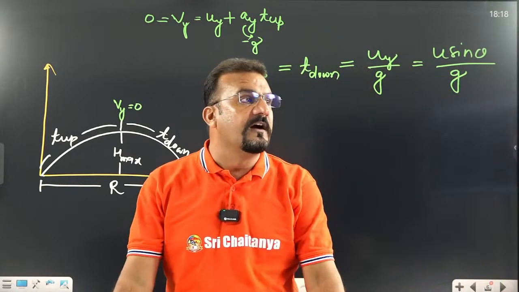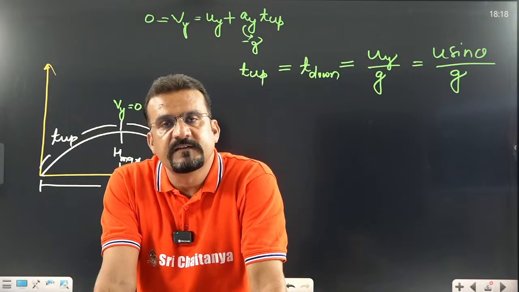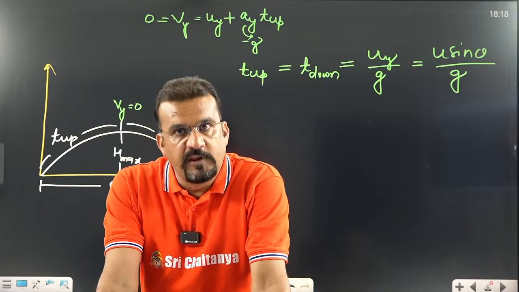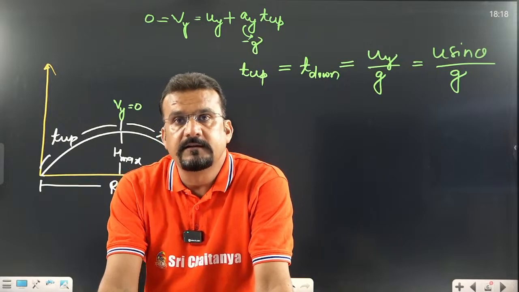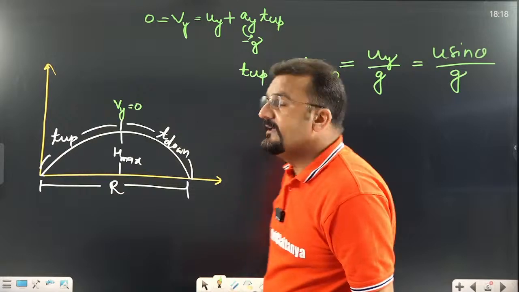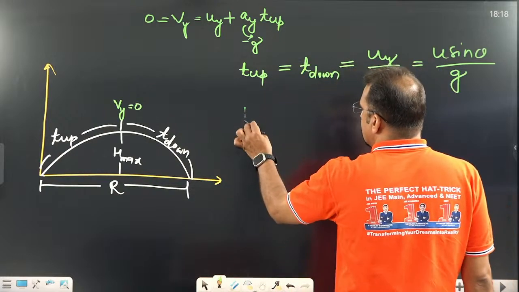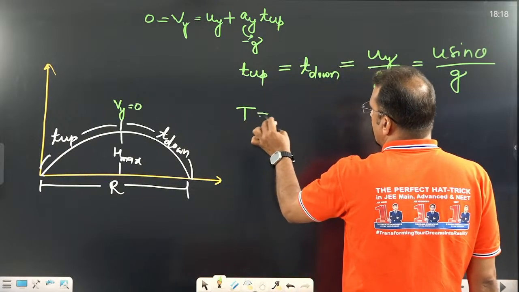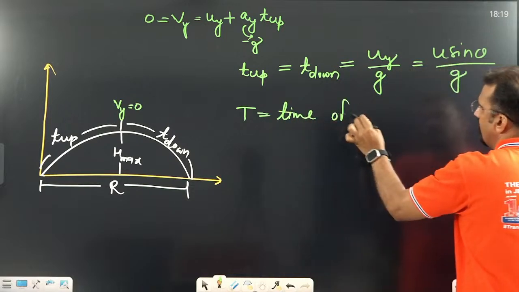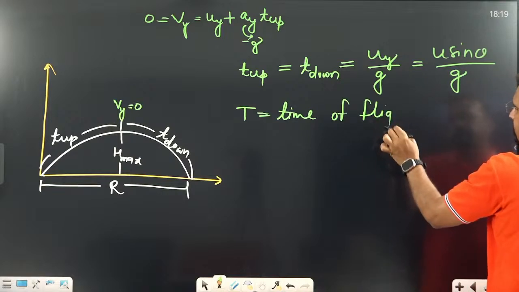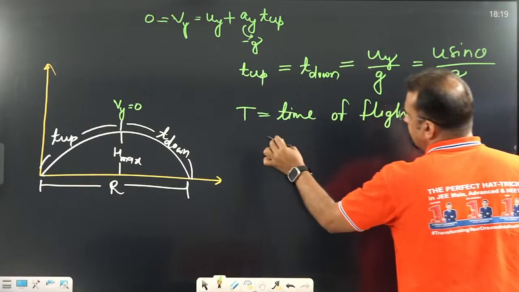But in our exam, most of the time they are interested in time of flight. Time of flight means the time in which that projectile is in the air. What is that time? Sir, the total time. T stands for time of flight. This time of flight equal to T up plus T down.